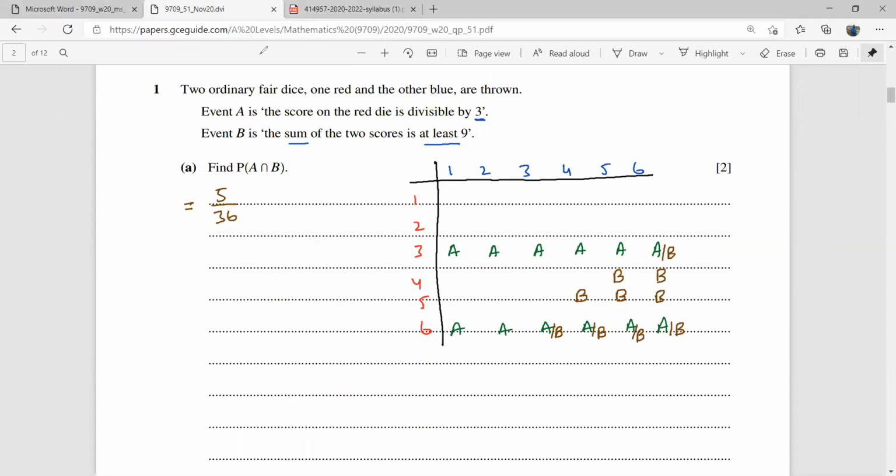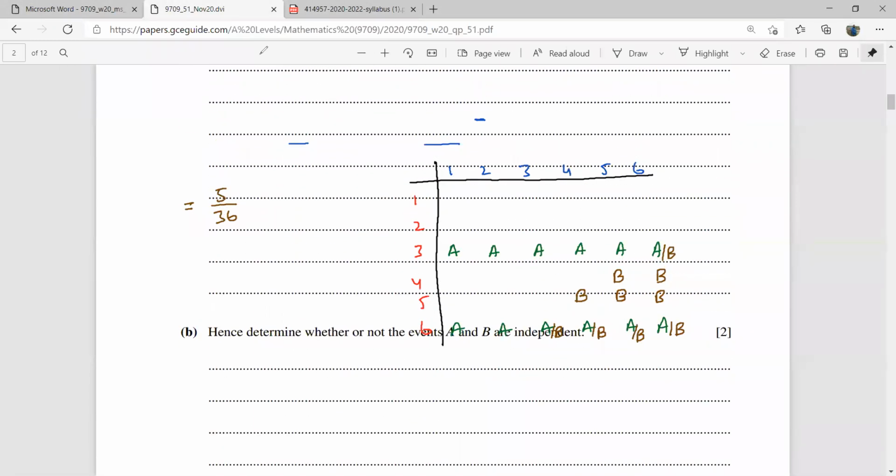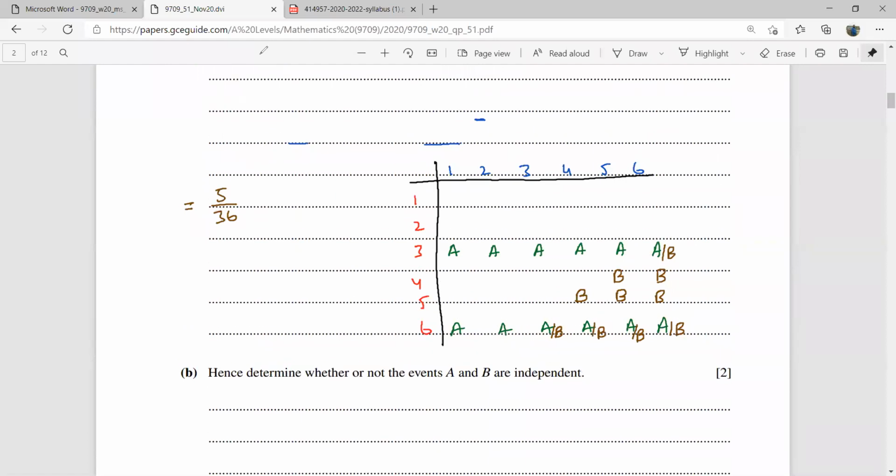Next, it says, hence determine whether or not the events A and B are independent. So when you have two independent events, bacho, if two events are independent, then the probability of A and B should be equal to probability of A times probability of B. So let us check if this is really happening here.